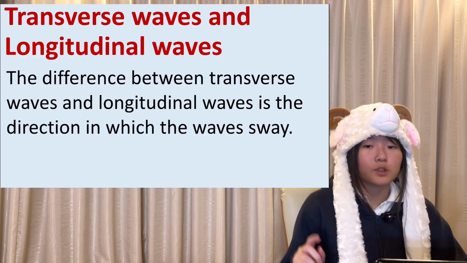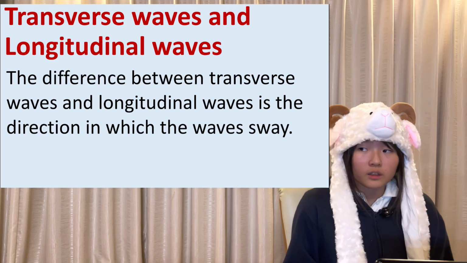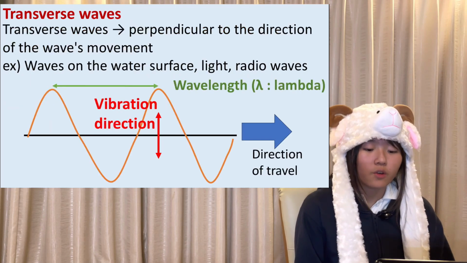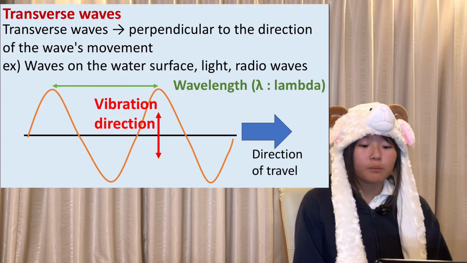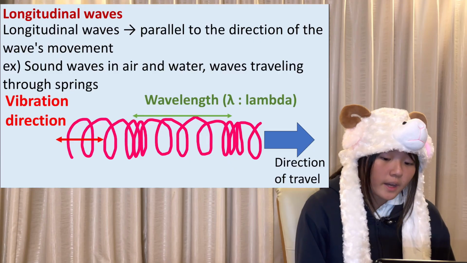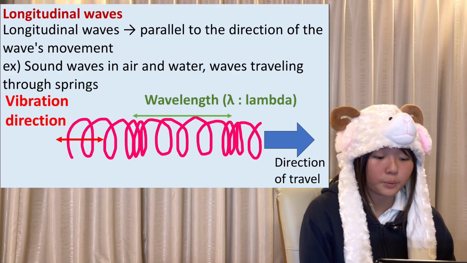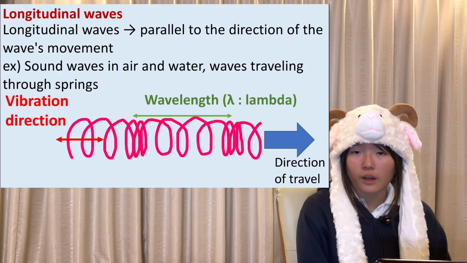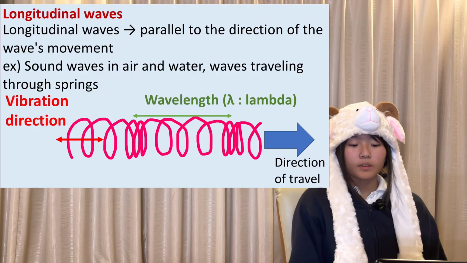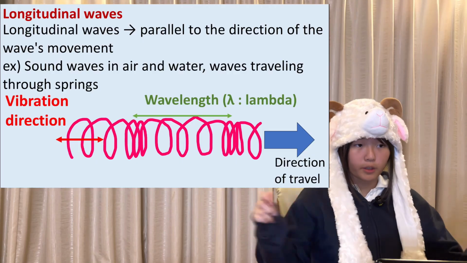Now I'll tell you about the two types of waves: transverse waves and longitudinal waves. The difference between them is which way the waves sway. Transverse waves move perpendicular to the direction of the wave's movement. But longitudinal waves, on the other hand, move parallel to the direction of the movement. For example, sound waves in the air and water, and waves traveling through springs. Some parts are condensed together, but other parts are stretched.